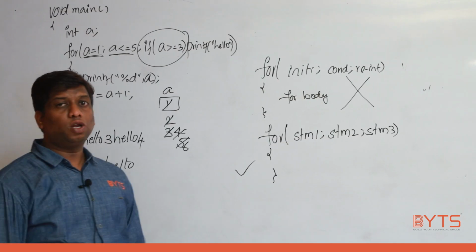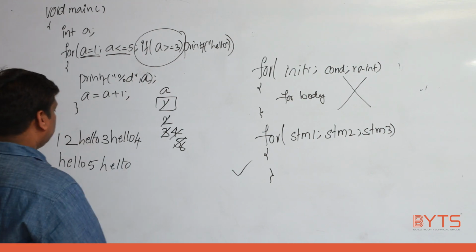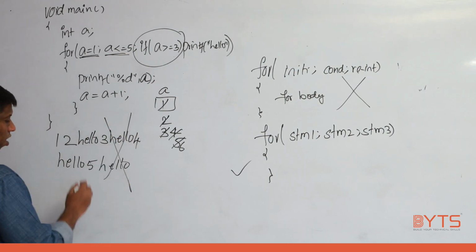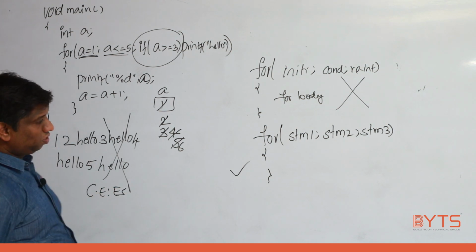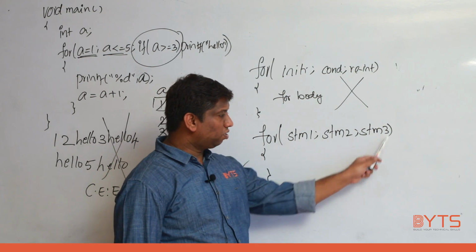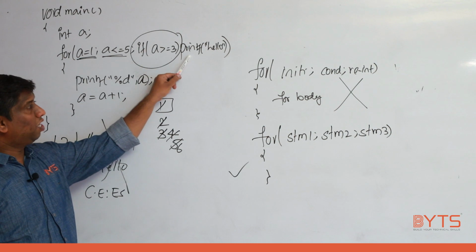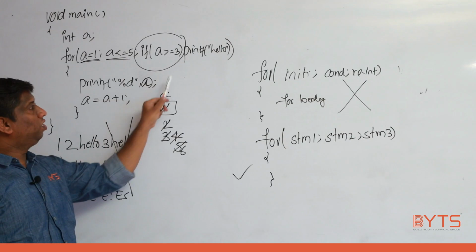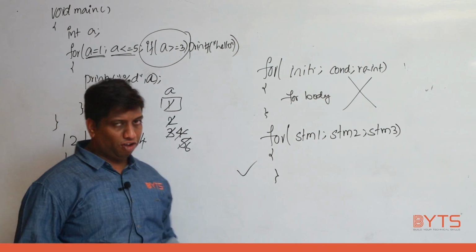If a greater than or equal to 3 is not a statement, it is a conditional construct. That is the reason this answer is wrong. We are going to get a compilation error as expression syntax. Why? Because as a part of for, we should write a statement here, but we wrote something which is not a statement. If one needs one statement, this is valid. I am talking about only this. This is not valid. So this is the correct syntax of the for.